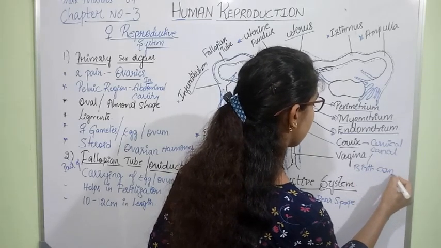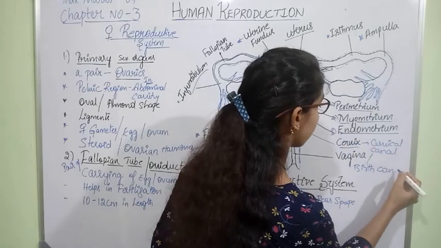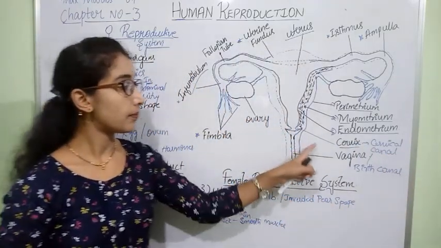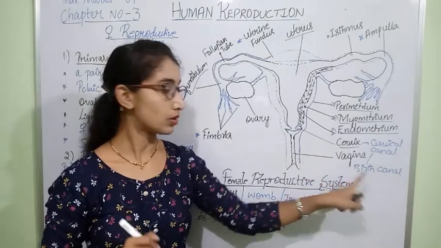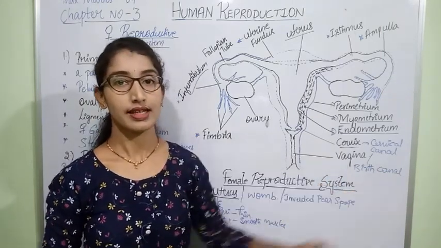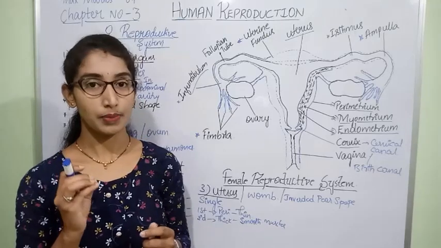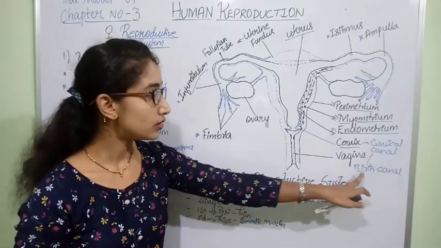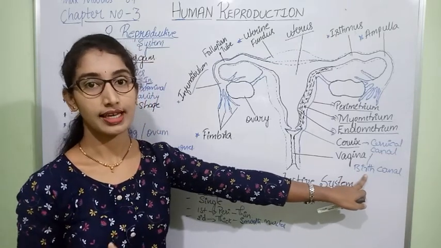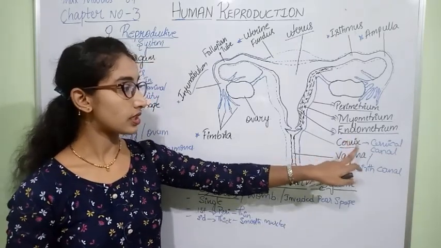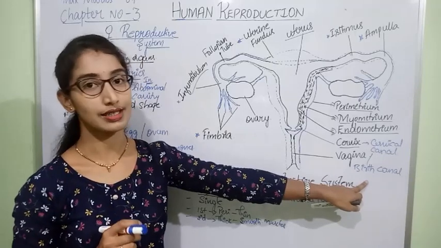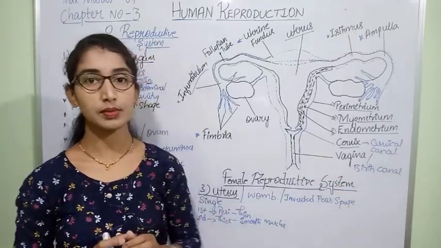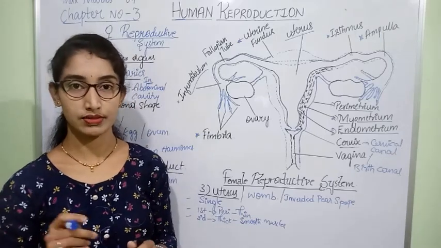Along with the cervical canal, the vagina is also called birth canal. That means the parturition process occurs, or is completed, through the vagina, and hence along with the cervical canal, vagina can be called birth canal. This is about the female reproductive system.